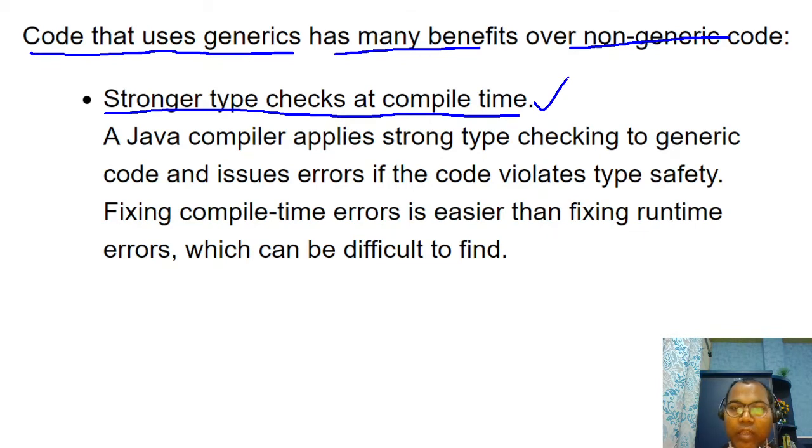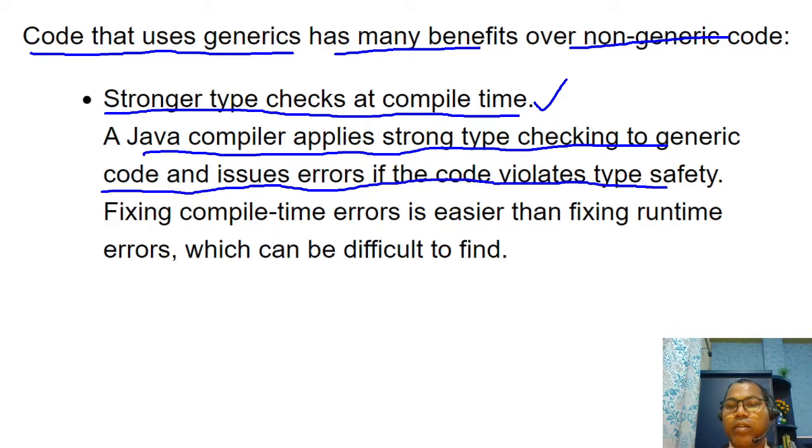Before using any variable, the Java compiler should identify what types you are going to use: integer, float, double, user-defined data type, any type. So generics help us do stricter type checks at compile time. The Java compiler applies strong type checking to generic code and issues an error if the code violates type safety. Any time the compiler finds that you are violating some type safety principle, it throws a compile time error.